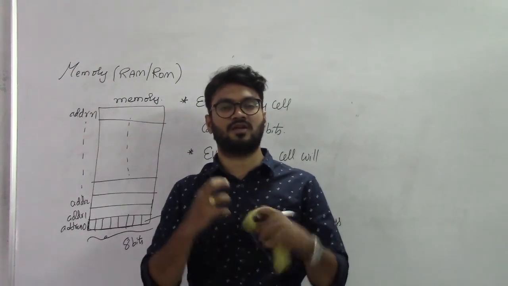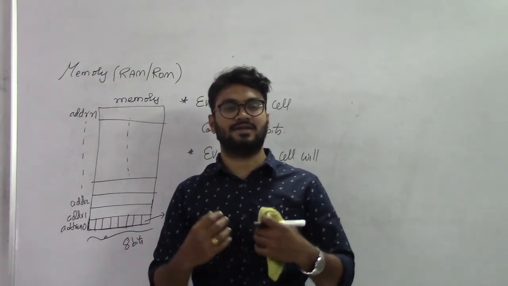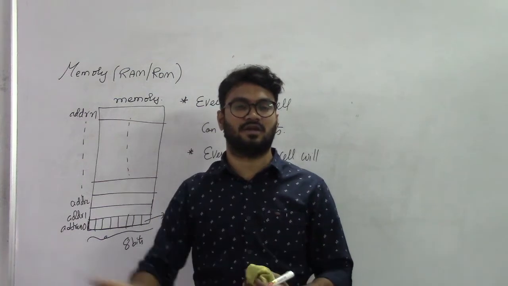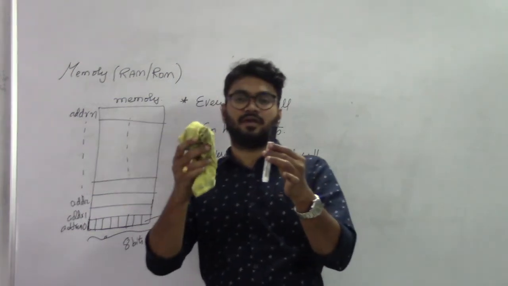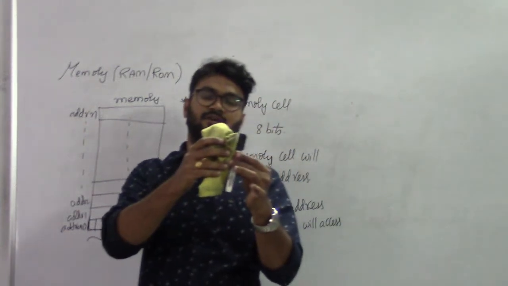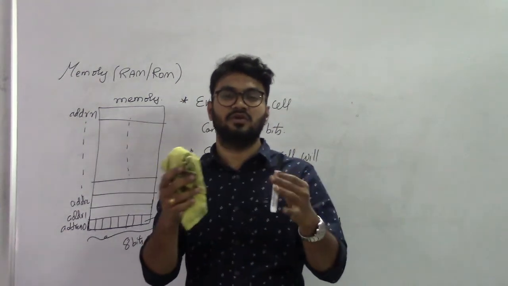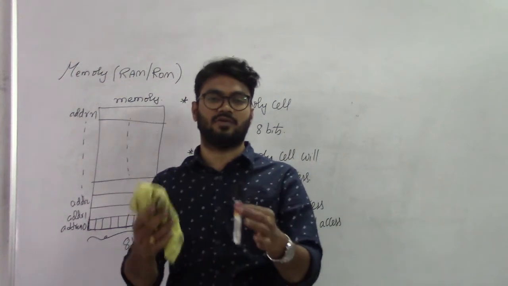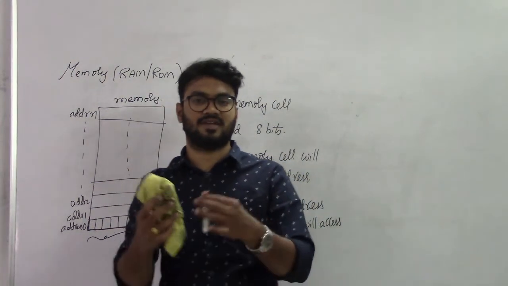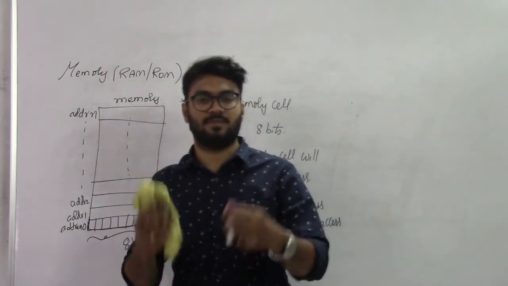Similarly, the microprocessor and microcontroller are connected to external memories. For example, this is the microprocessor, this is the external memory. Memory is connected to the microprocessor or microcontroller externally using wires, conductors, and technically we call it a bus. It is connected to the memory by a bus.